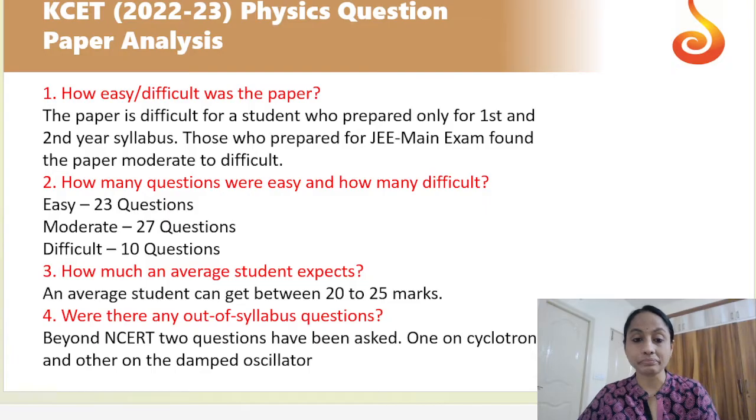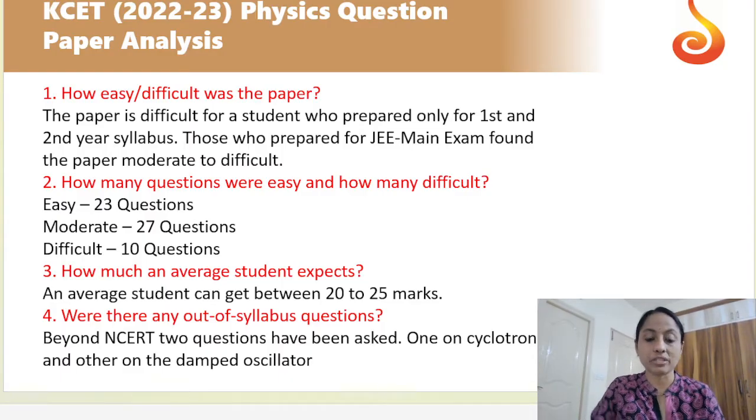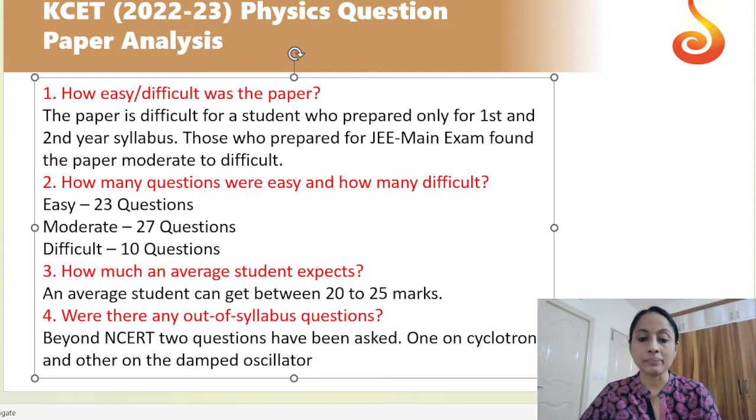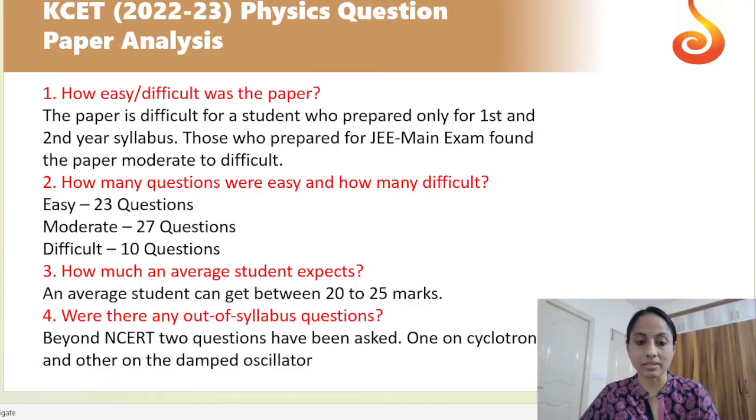The physics question paper analysis. How easy or difficult was the paper? According to the students, the paper was a bit difficult. So the students who are preparing for the examination found it under the category of difficulty level. Those who prepared for the JEE mains exam found the paper moderate to difficult. This is the basic analysis.